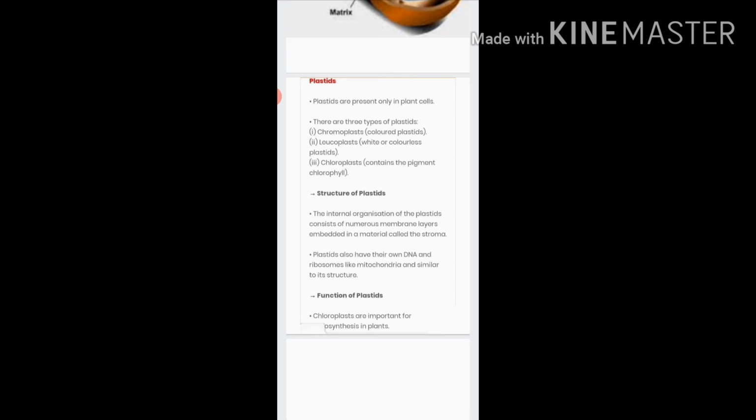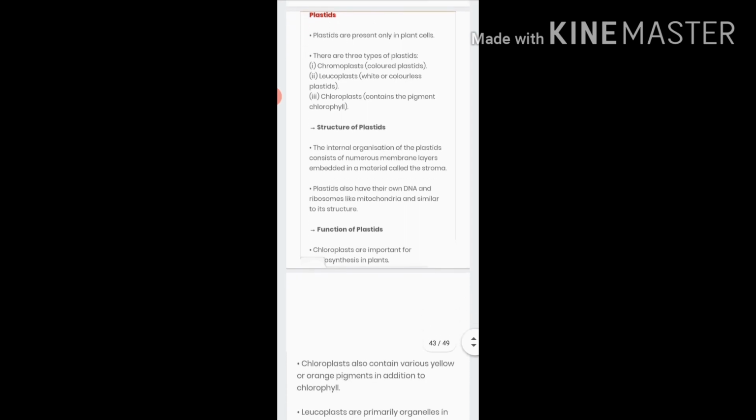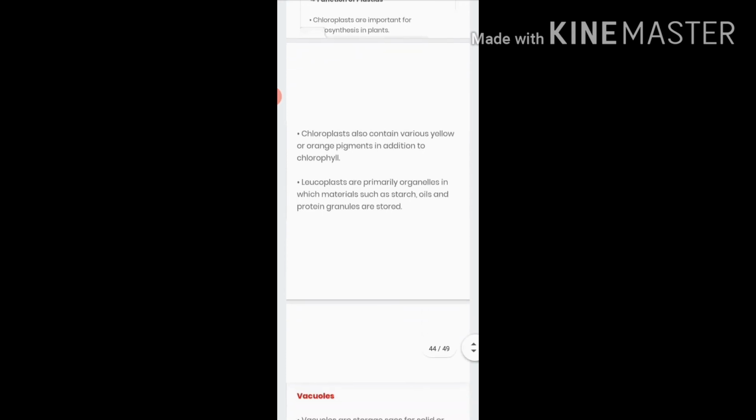So where there is a white colored portion in the plant, for example the pulp part of the apple, the apple fruit has white color pulp, which we generally eat, it has leucoplast. So all the white portion of the plant has leucoplast. Okay, students. Now the function of plastid, as I just told you: chloroplast helps in the photosynthesis process, while leucoplast helps in storage of starch, oil and protein granules.